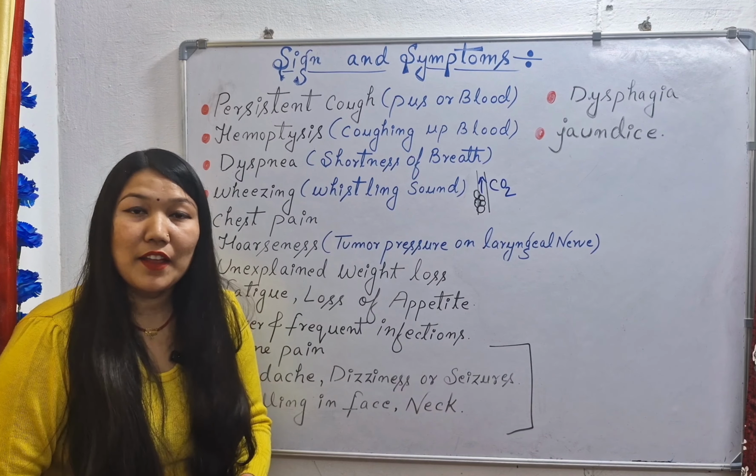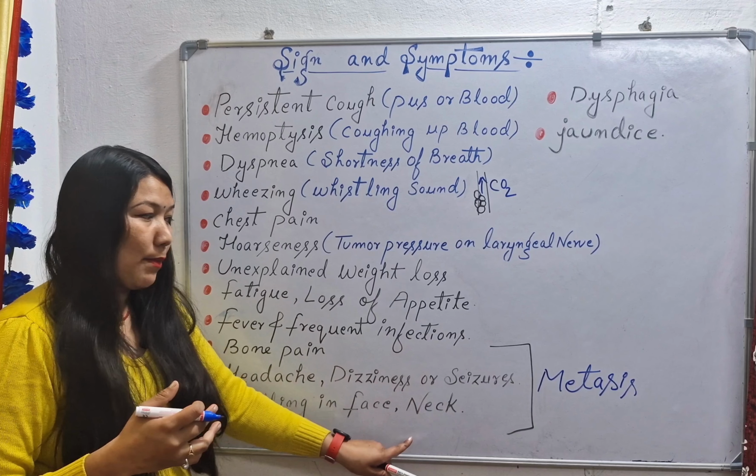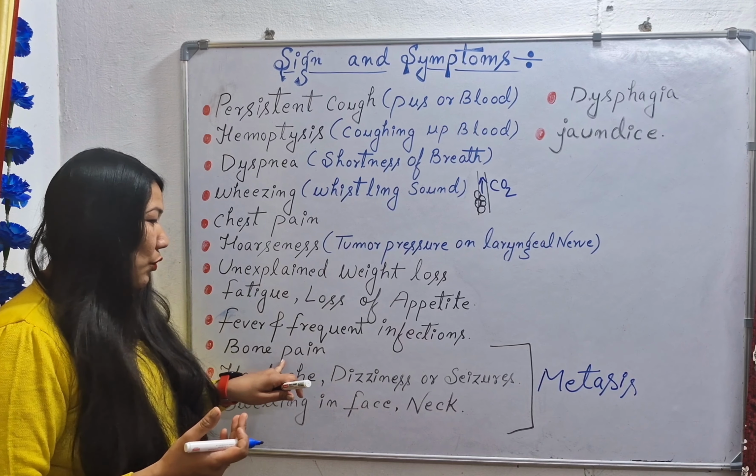Okay, so these symptoms, from bone pain up to the jaundice symptoms, are seen whenever the cancer has spread to other areas of our body. That is called the metastasis process. In a severe or fourth stage of cancer, we can see these types of symptoms; these are severe symptoms. First we have bone pain.